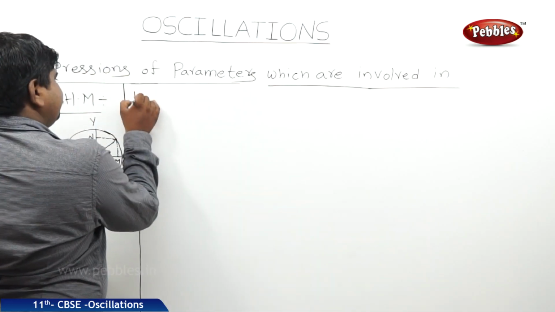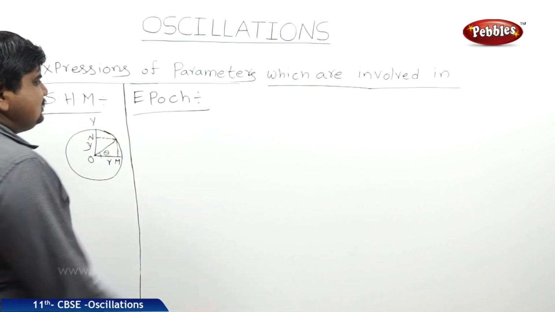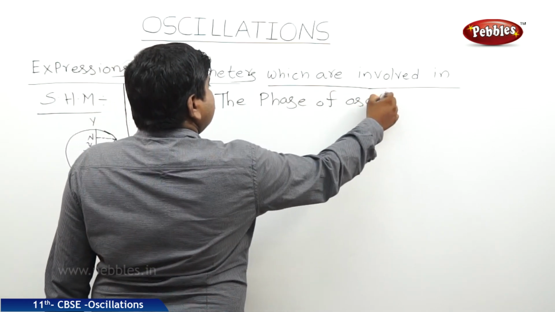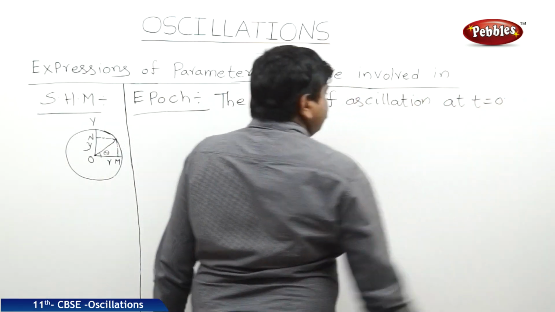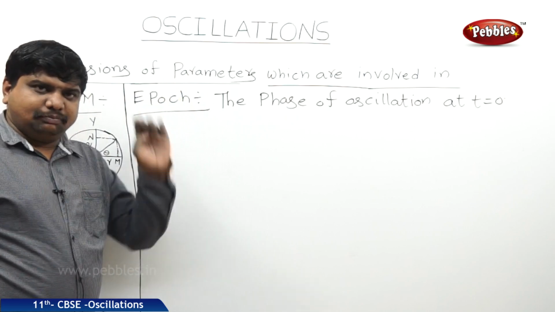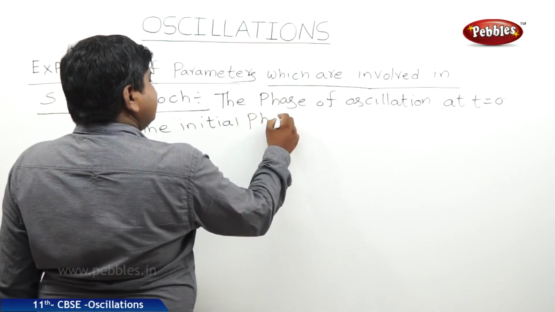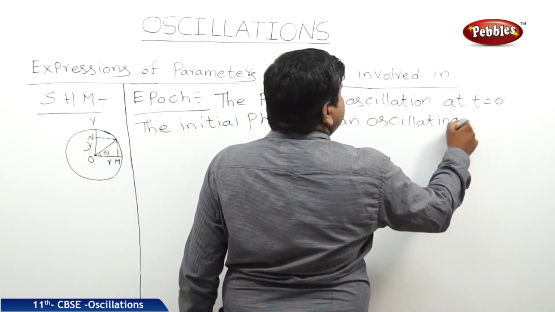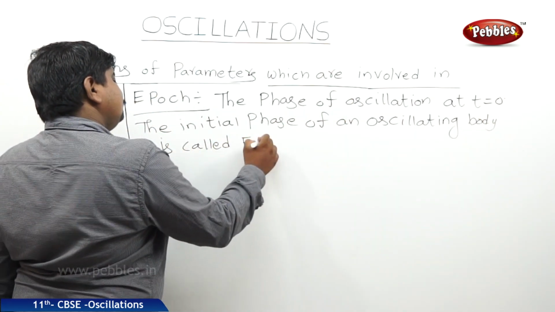The next one is epoch. The phase of oscillation at t is equal to 0, that means the initial phase of an oscillating body, is called epoch.